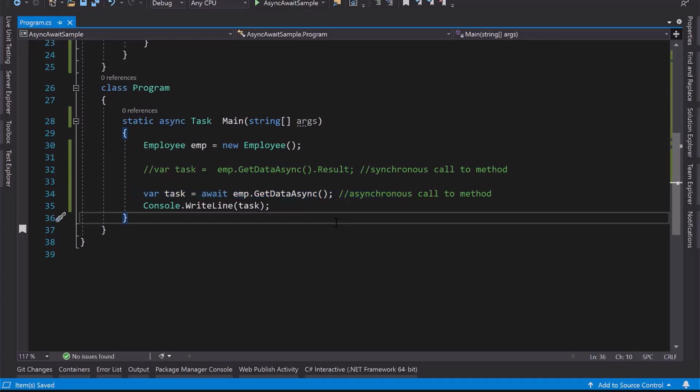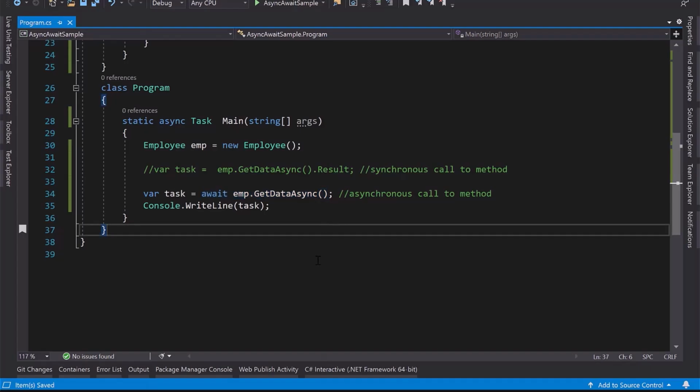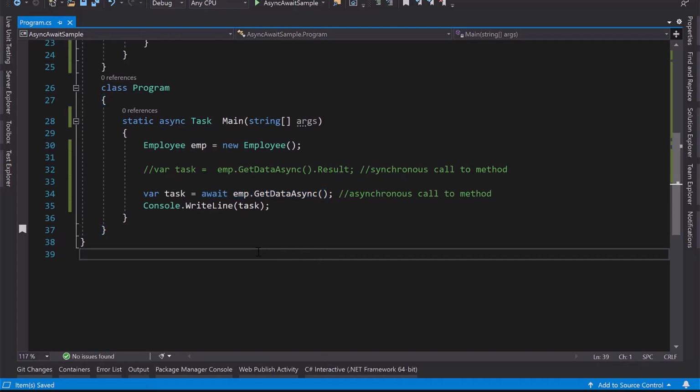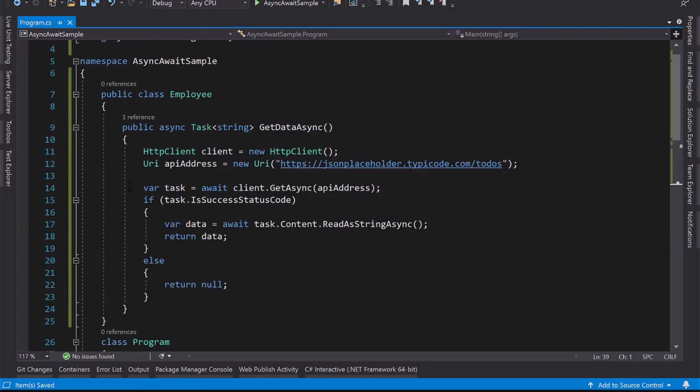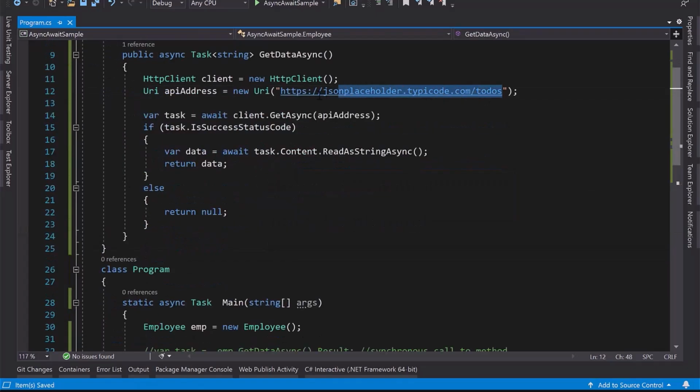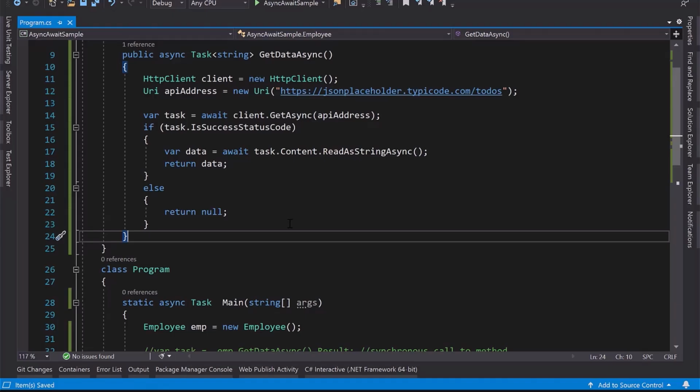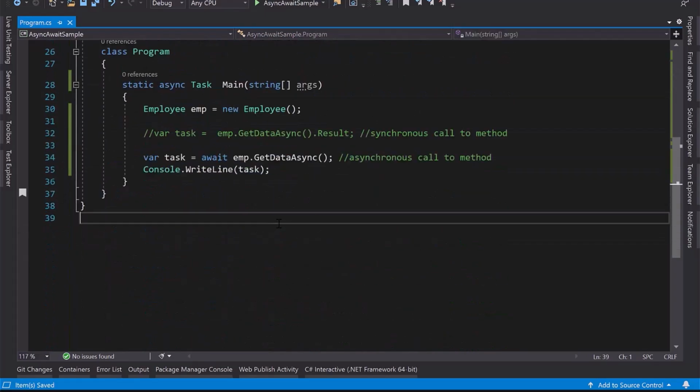So in C#, an asynchronous method call can be converted into a synchronous one by calling the Result property. But if you want to make it asynchronous, meaning non-blocking, use the await keyword. Now it simplified things a lot when we use the async and await keywords. Similarly, I can call our real REST API. Even I can perform my database operations also, when you are going to add data into the database using Entity Framework Core, and whenever you are retrieving data from the database using Entity Framework Core.